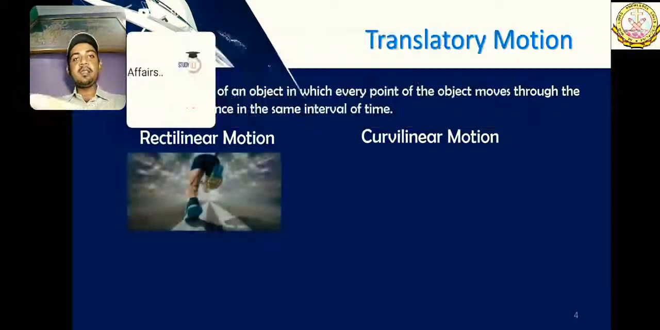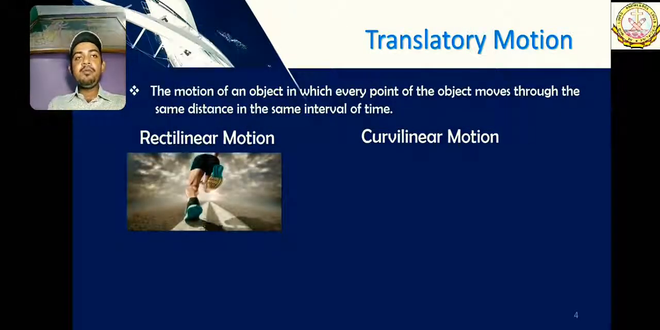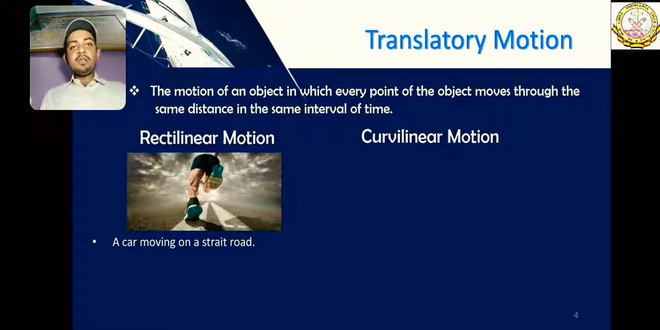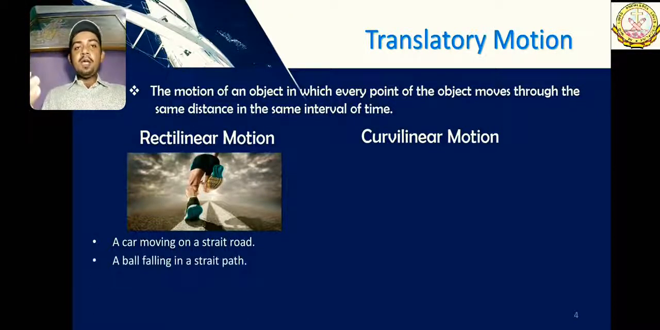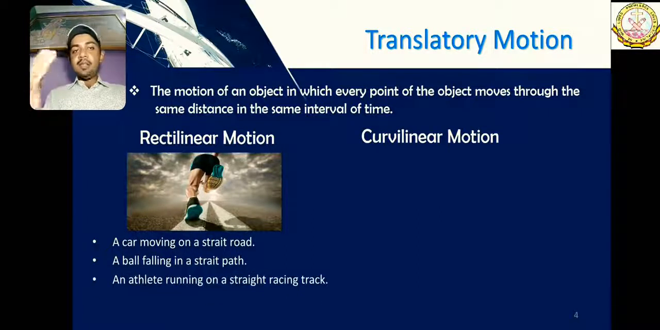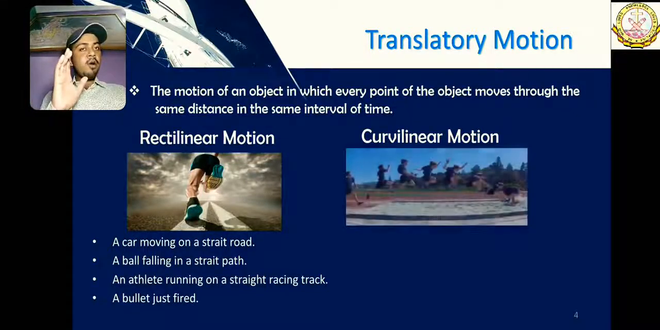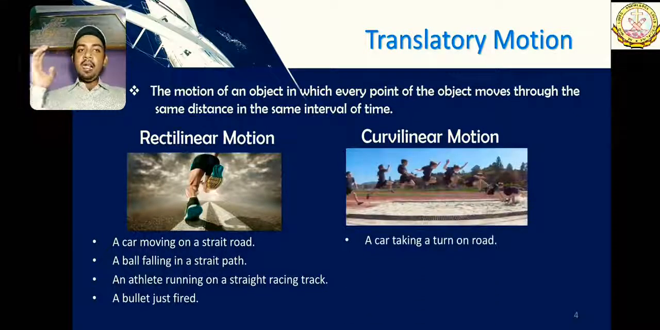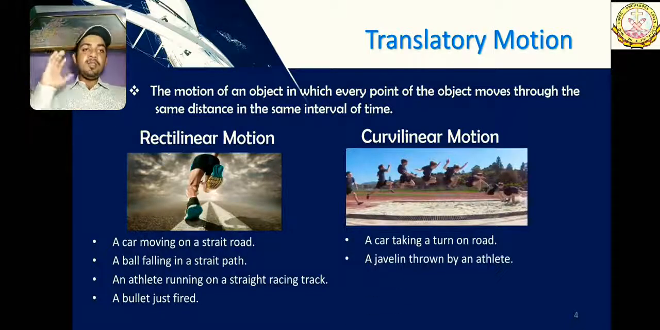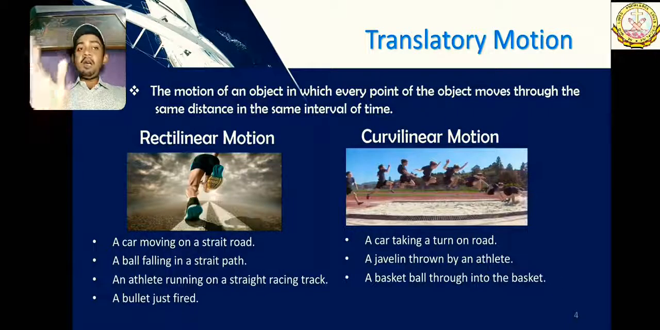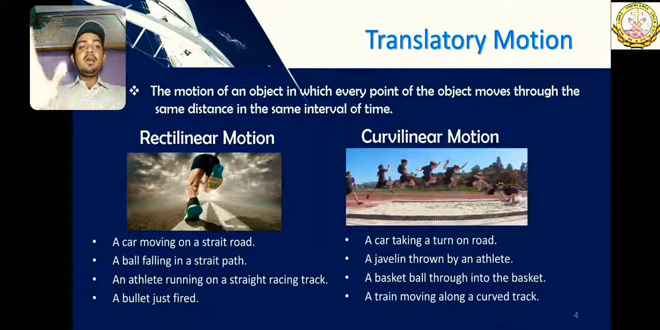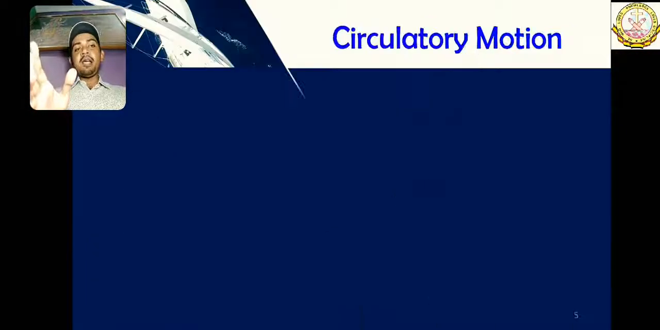Rectilinear is this straight type of motion. Examples are a car moving on a straight road, a ball falling in a straight path, an athlete running on a straight racing track, a bullet just fired. These are rectilinear motion. And if we talk about curvilinear motion, then a car taking a turn on the road, a javelin thrown by an athlete, a basketball thrown into the basket, a train moving along a curved track.